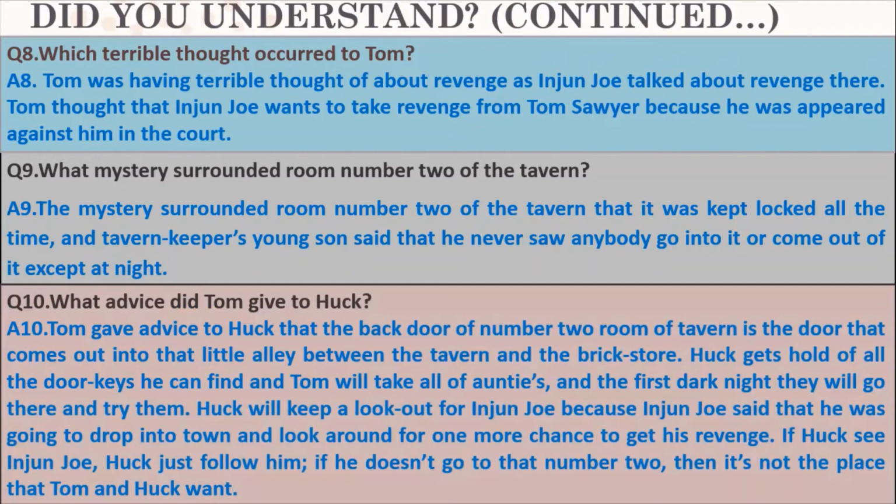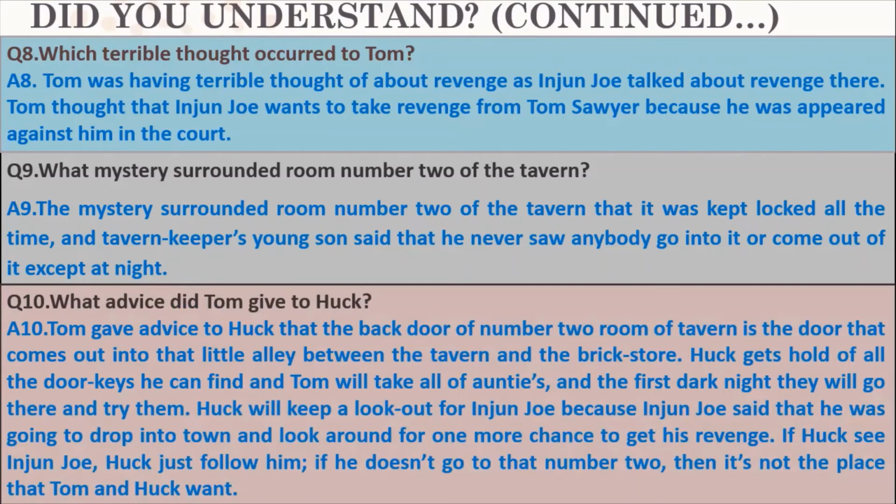So you can make it shorter as well. The answer to this is: Tom gave advice to Huck that the back door of number 2 room of the tavern is the door that comes out into that little alley between the tavern and the brick store. If you don't want to write it down, you don't need to write this sentence. Huck gets hold of all the door keys he can find, and Tom will take all of Auntie's. And on the first dark night, they will go there and try them.